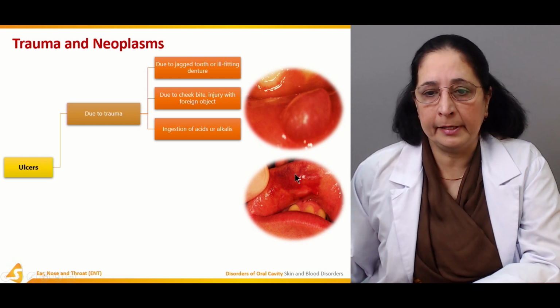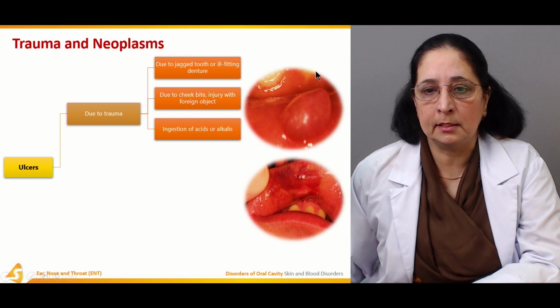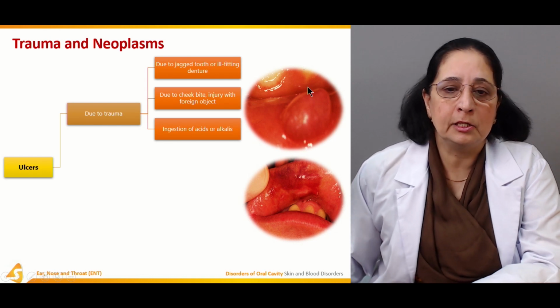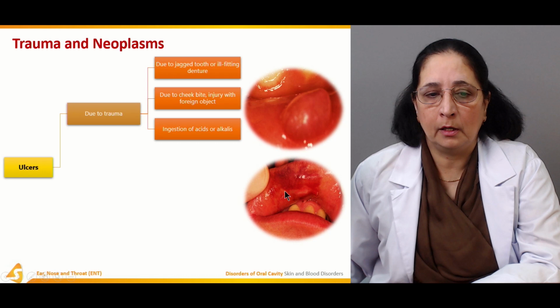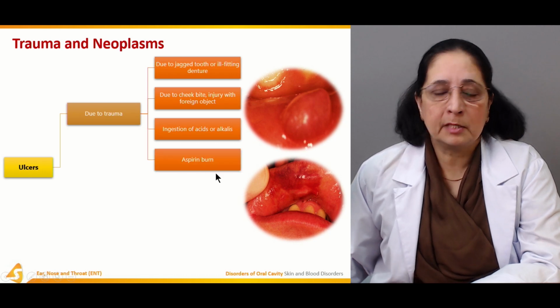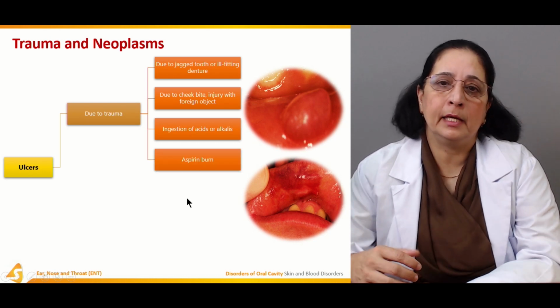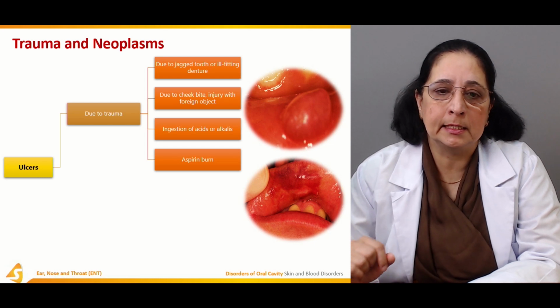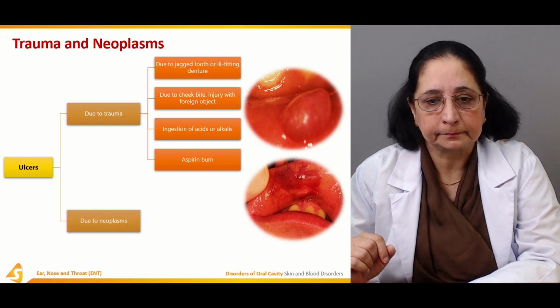So these are pictures of some ulcers or lesions as a result of trauma or injury. Aspirin burn: aspirin can also cause ulcers in the oral cavity.